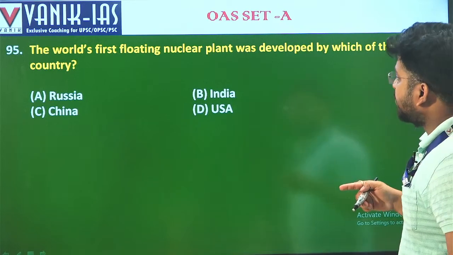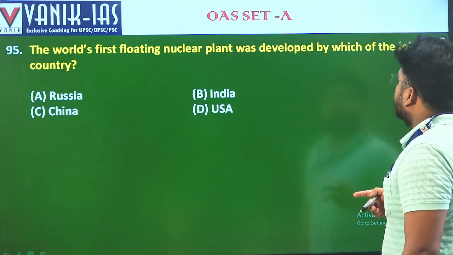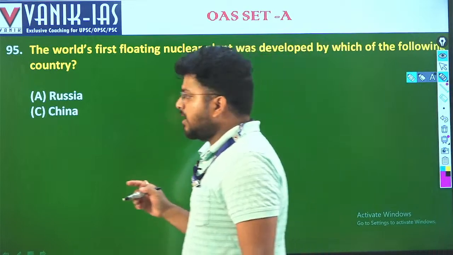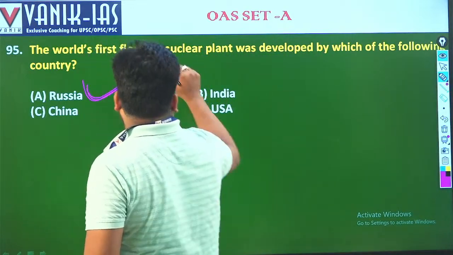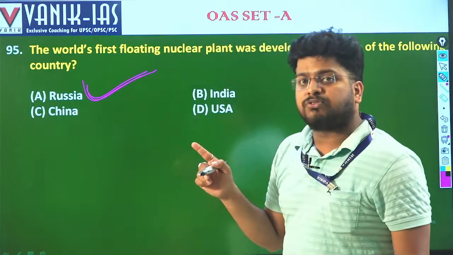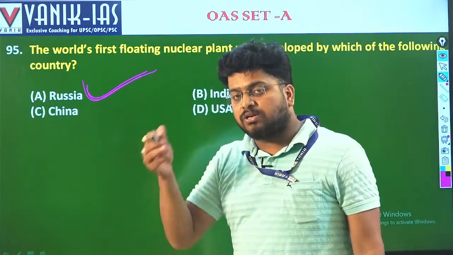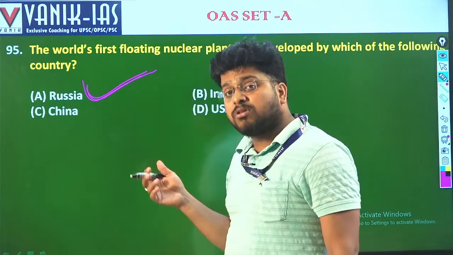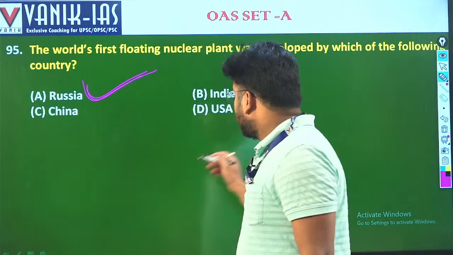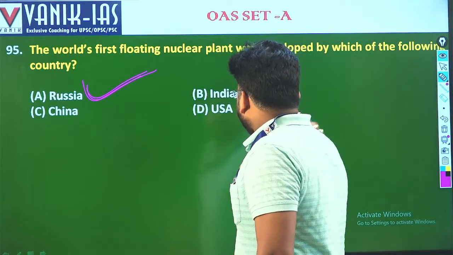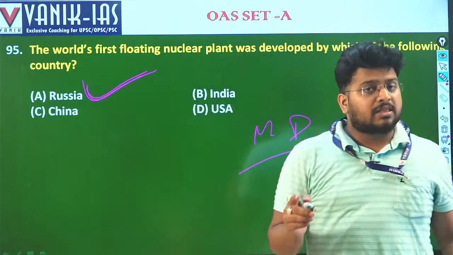The world's first floating nuclear power plant was developed by which of the following countries? It is Russia. You should not be confused with floating solar power plants. In India, there is Ramagundam floating solar power plant in Telangana, India's first. But India is also going to establish in Madhya Pradesh the world's largest floating power plant. That should not be confused.